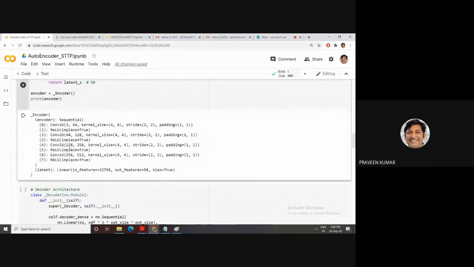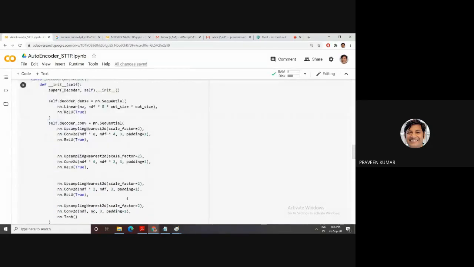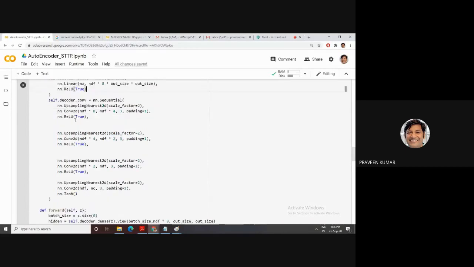Then the output of this cell is this. This is the feature, the output feature. This output feature, which is 50, is the input to the decoder. This is my decoder. In our previous program we used ConvTranspose2d, but this time I'm using upsampling with the nearest mode. The scaling factor is 2, meaning the image size is increased by a factor of 2. First, then linear.